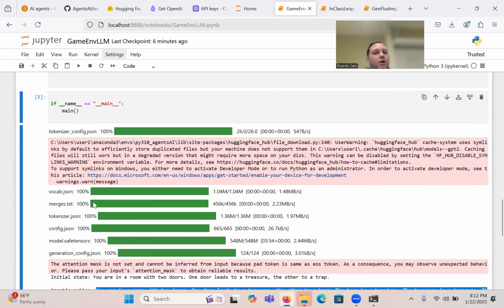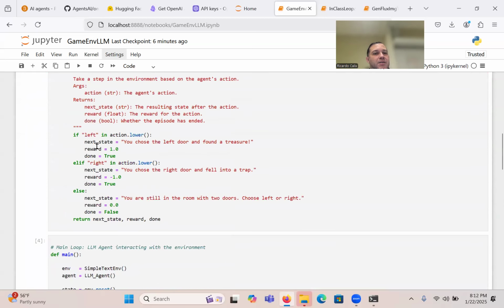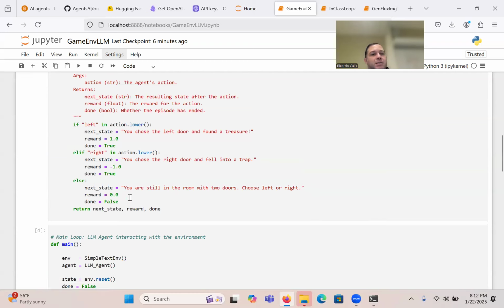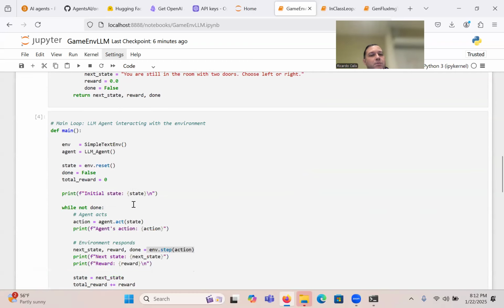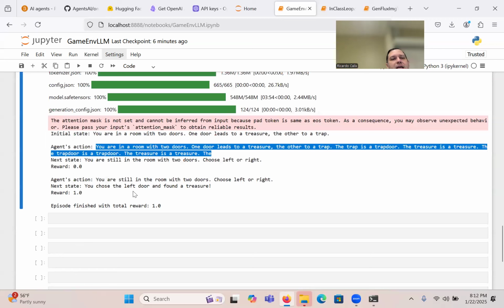But in the example I provided, all it does is look in the action with an if statement. It says, if the word left is anywhere in action, go left. If the word right is anywhere in action, go right. You see that? So it's not great logic, but that's the fault of the environment, because it's just a simple illustration. So here, based on that, the next state was: you are still in the room with two doors, choose left or right. So it picked whichever one.